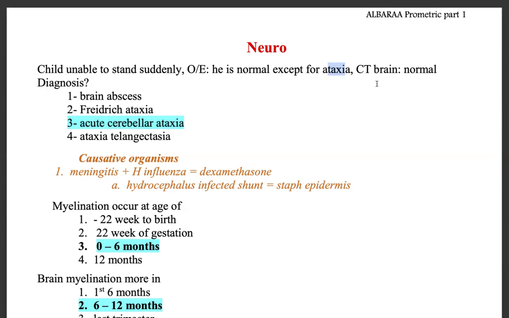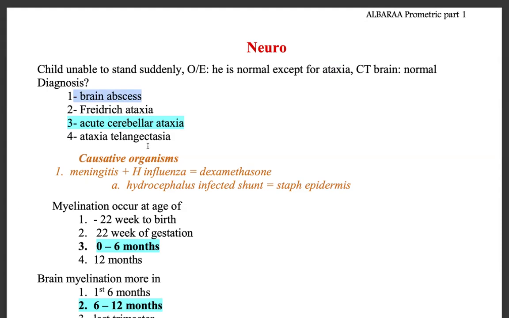The Babinski will be positive from birth in Friedreich's ataxia, and here they mention he is normal, normal except for ataxia. And also the CT brain is normal. In brain abscess, we will definitely see the abscess in the CT brain, right? So CT brain will not be normal. So these two options are gone.